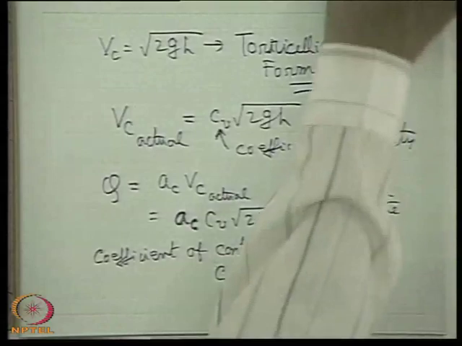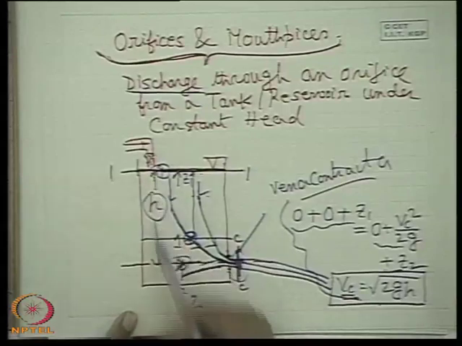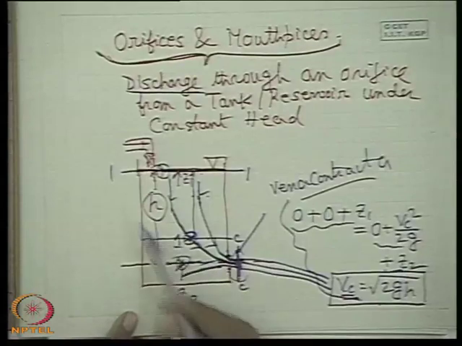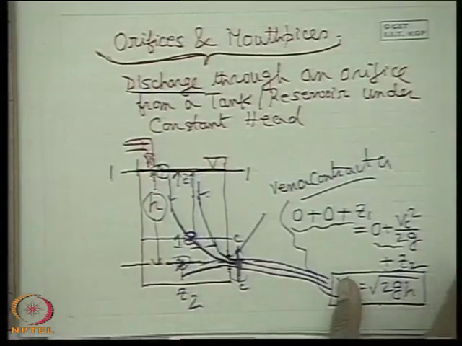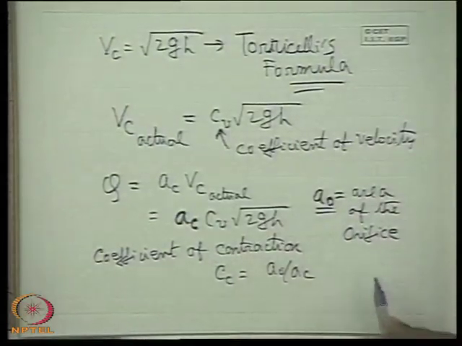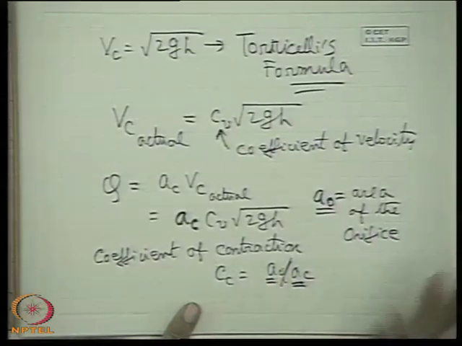It is only the area A0, because the entire orifice is at a height h, so the different points of the orifice do not vary in their head h. So the ratio of the area of the vena contracta to that of the orifice is Cc.